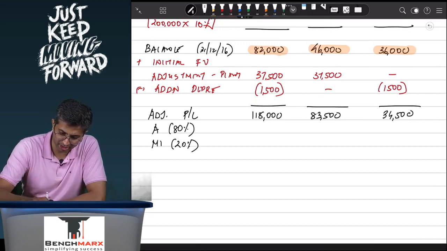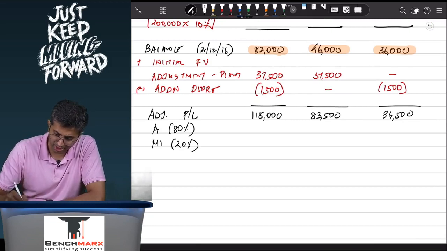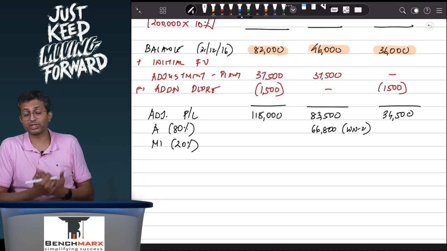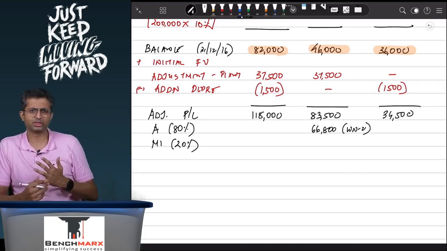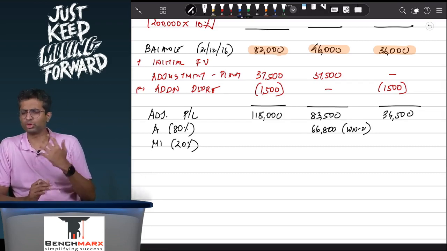So 83,500 into 80% is 66,800, which will go in the goodwill workings, working note 2. This is your share in the pre-acquisition profits after considering the dividend, the fair value adjustments, everything.